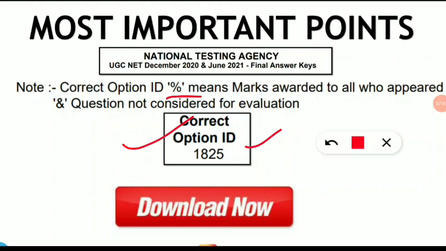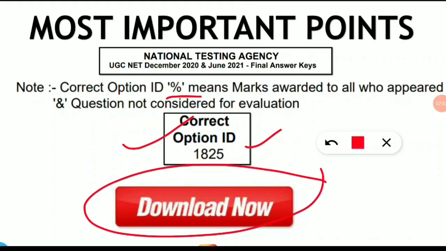Now one more thing I would like to say: before this panel is gone, you must download your response sheet. This is important, because God forbid, if you do not get JRF by a little margin, or NET, then you should analyze your paper, because that will give you an idea where you lagged and what your important areas to focus on are.